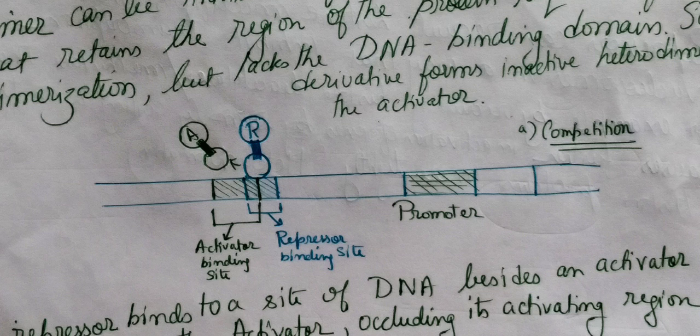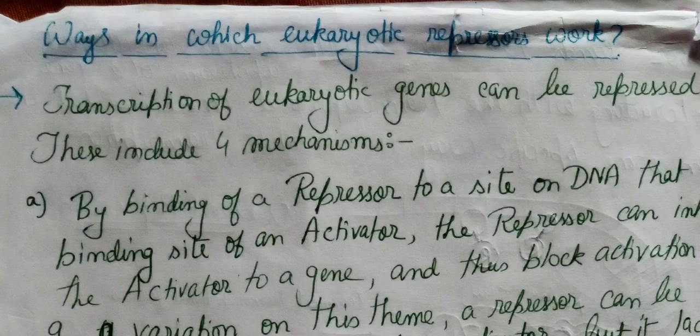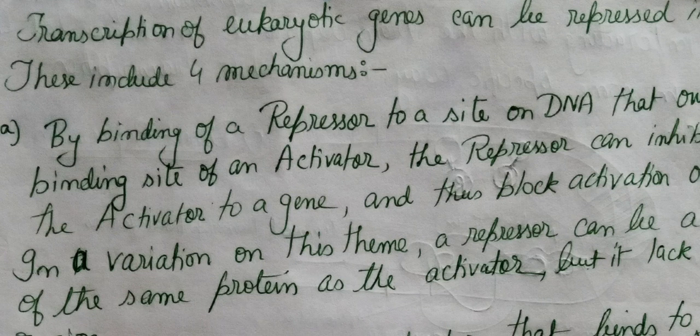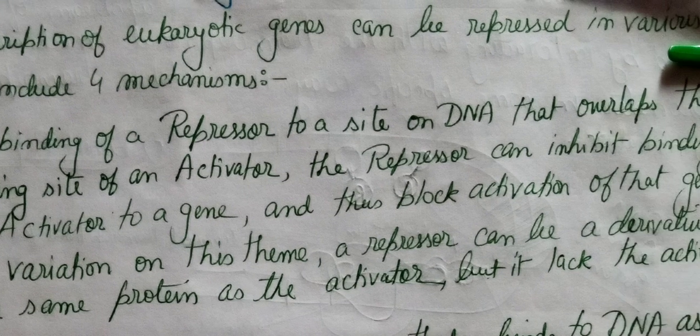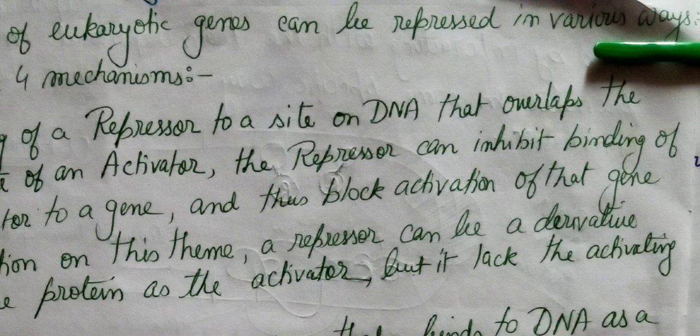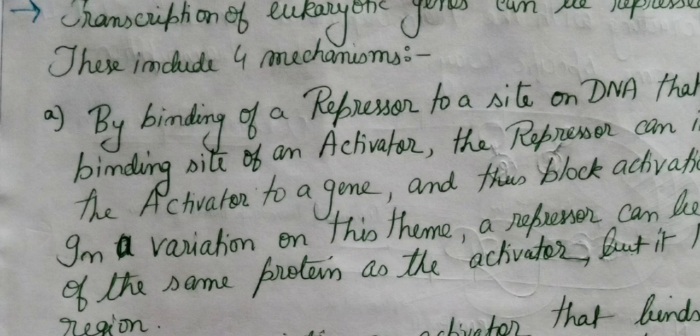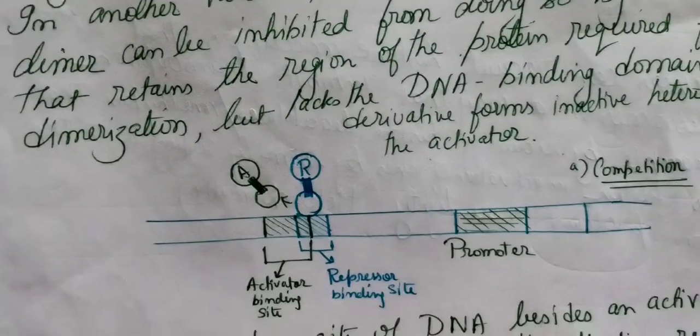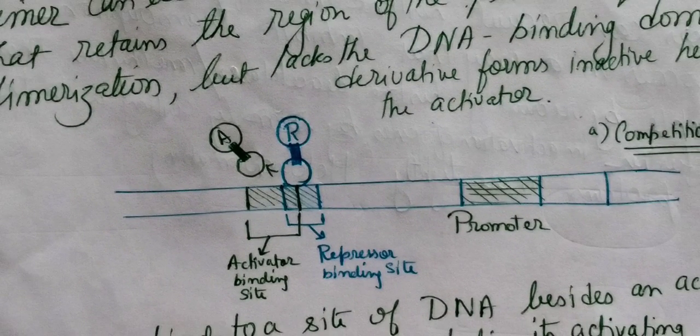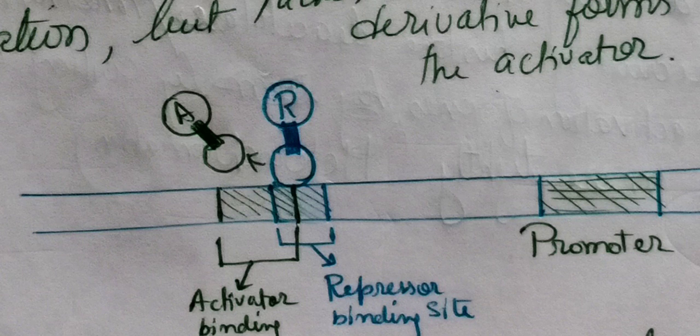According to the first figure, the repressor is binding to a site on DNA that overlaps the binding site of an activator. You can see the site where the repressor should bind has been overlapped with the activator binding site. See here, you can see it clearly, it has been overlapped.